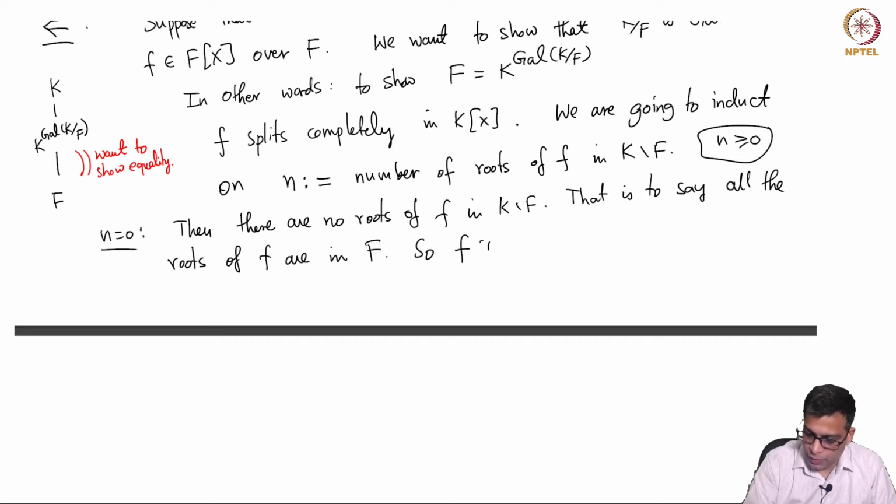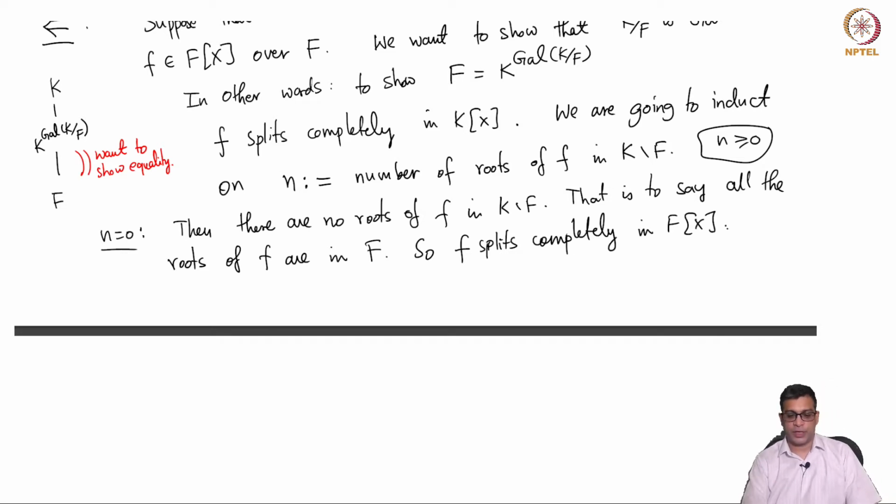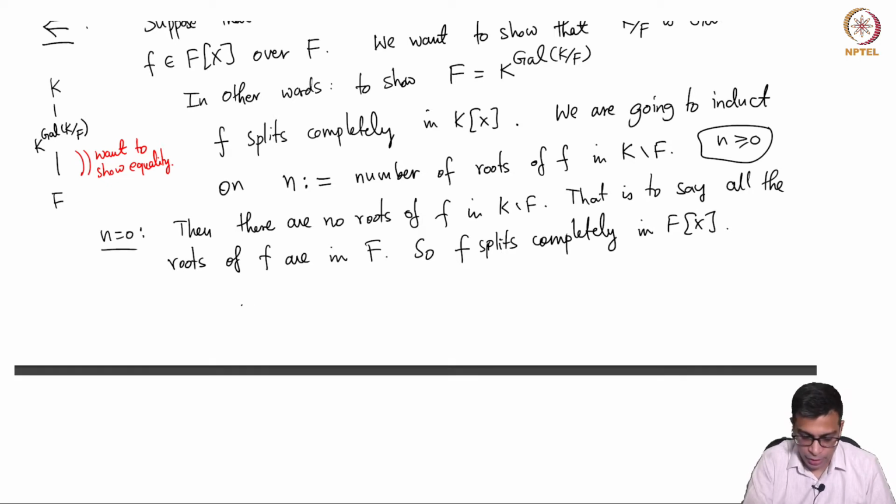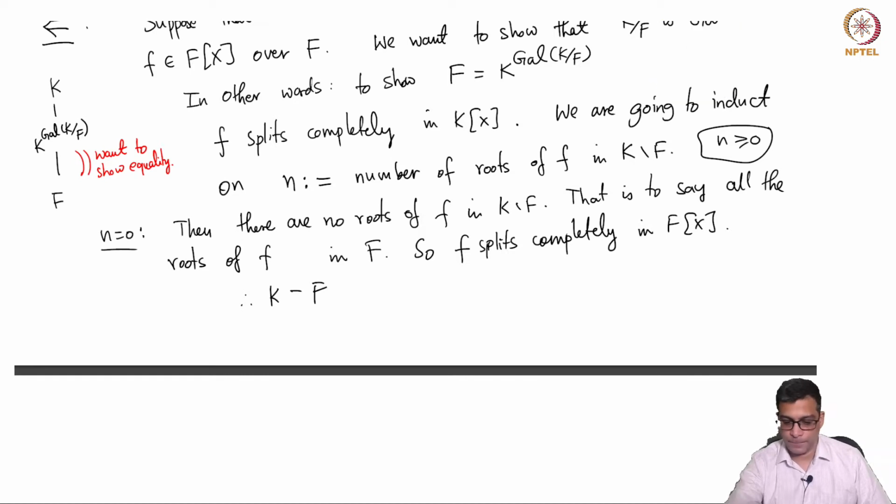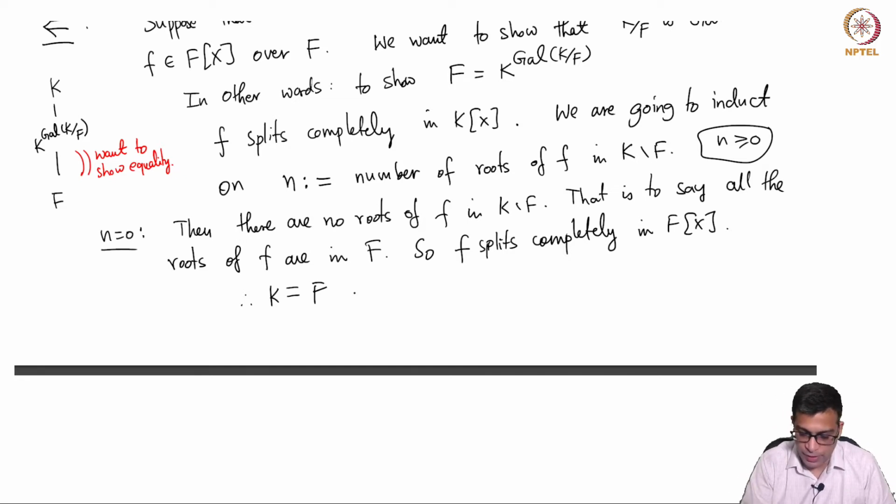So f splits completely in F[x] itself, because if it is all the roots, then it splits completely. So K must be equal to F, right? Because K is the splitting field of the polynomial, and if the polynomial splits completely over the base field, the splitting field is the base field.